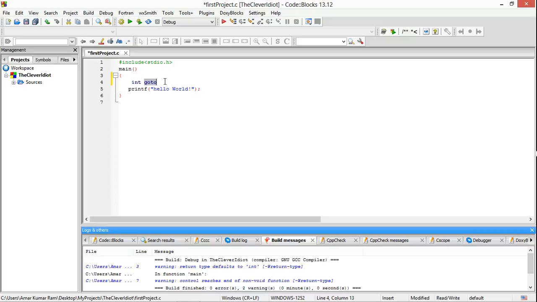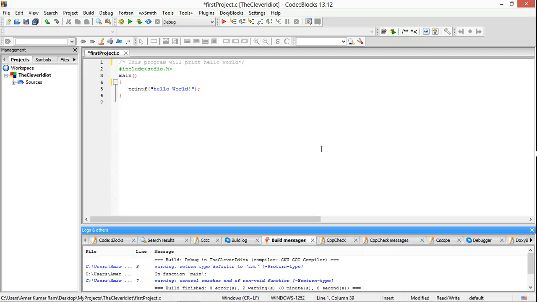Now let's talk about comments. So comments should be enclosed within /* and */. You can write your comment within it, for example, this program will print hello world.